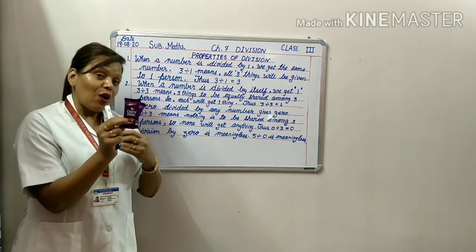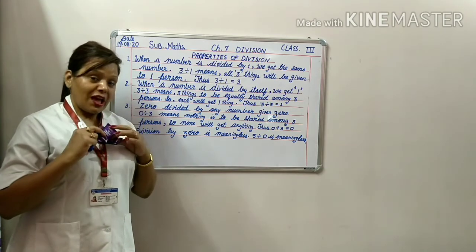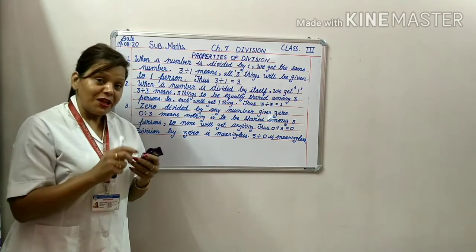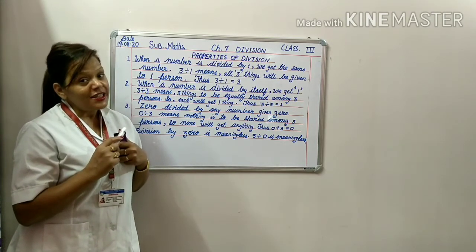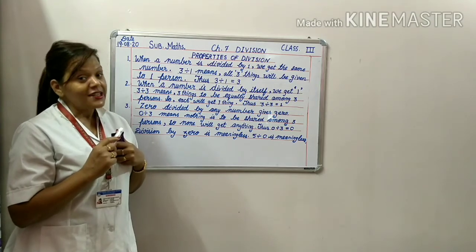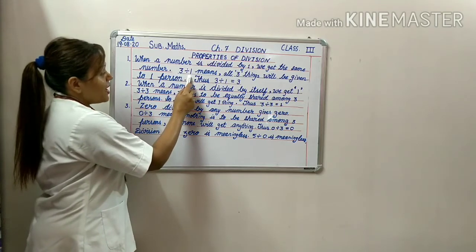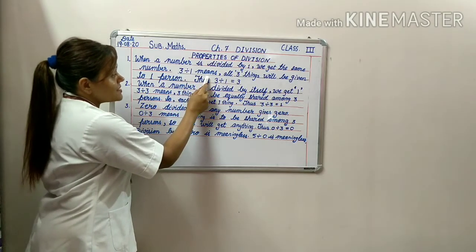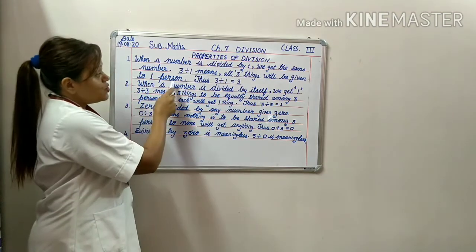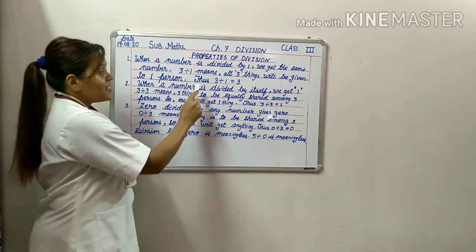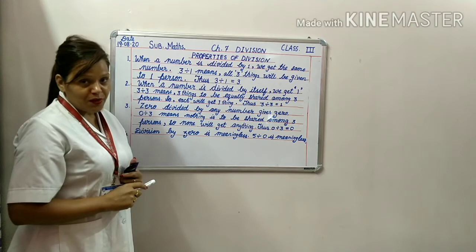I will take all these 3 chocolates, 1, 2 and 3. What does it mean? It means that person will get all the 3 chocolates, in the same way as 3 divided by 1 means all 3 things will be given to one person. Thus, 3 divided by 1 is equal to 3.